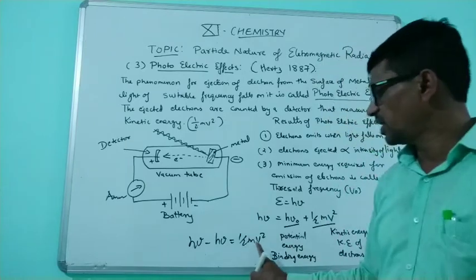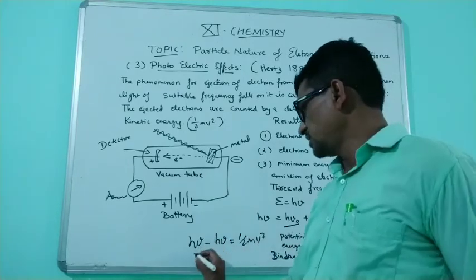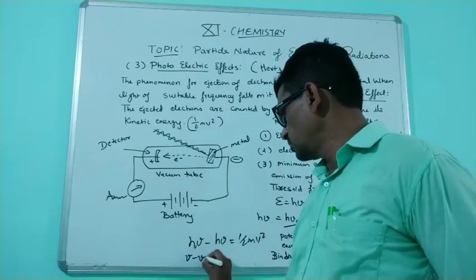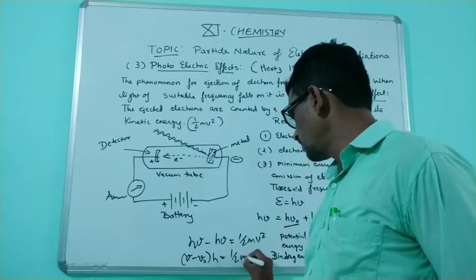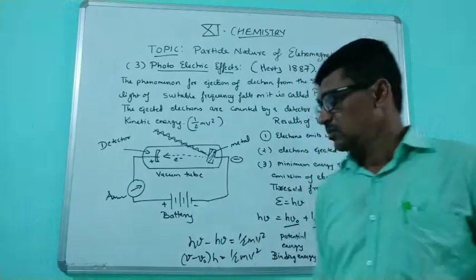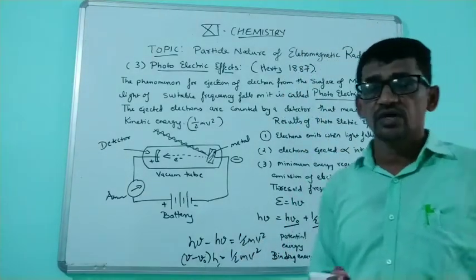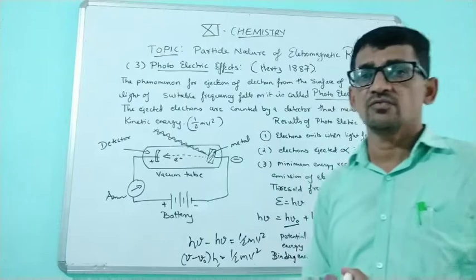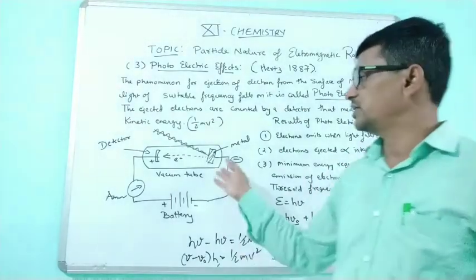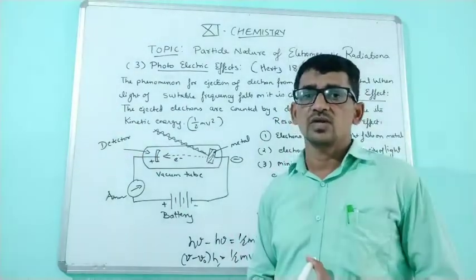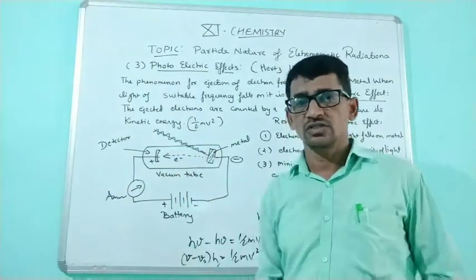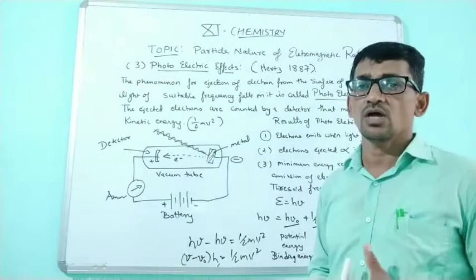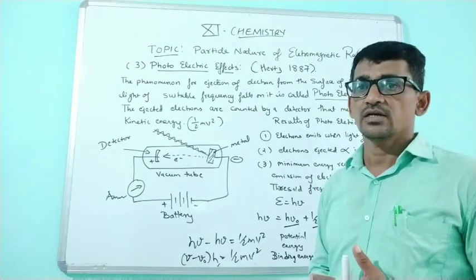From that we can find the energy. h is a constant, so mu minus mu 0 times h is equal to half mv square. h is the Planck constant. So from the difference in the frequency, we can calculate the kinetic energy of the electron which is ejected out. So this is all about the photoelectric effect.